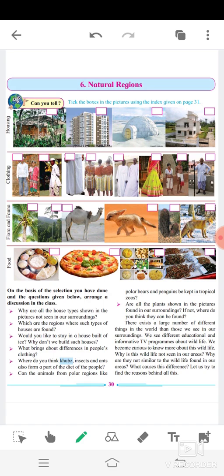Can the animals from polar region like polar bears and penguins be kept in the tropical zoos? मीन्स हम ऐसे जानवरों को क्या ट्रॉपिकल जूज में रख सकते हैं.